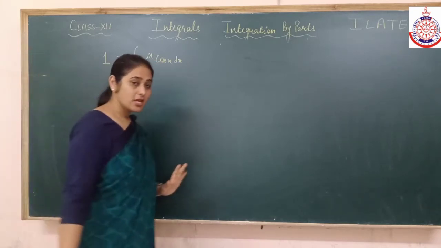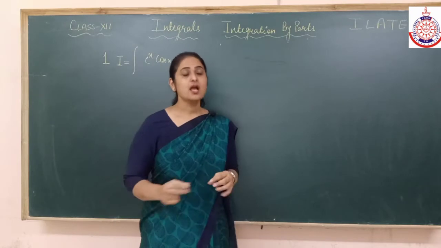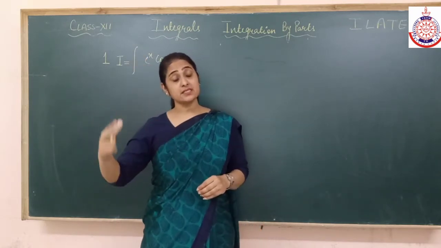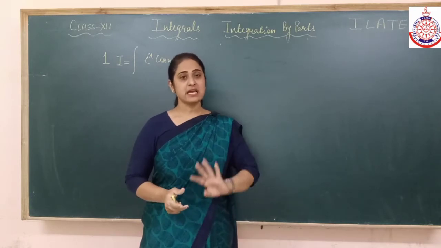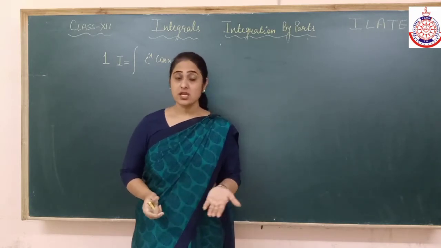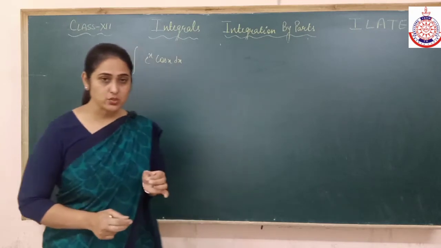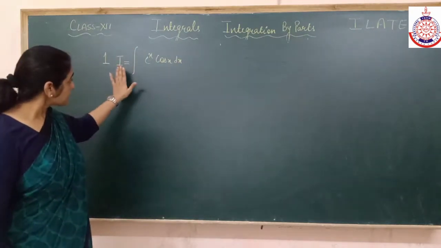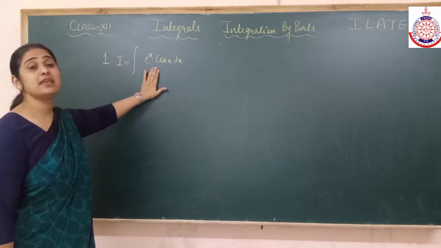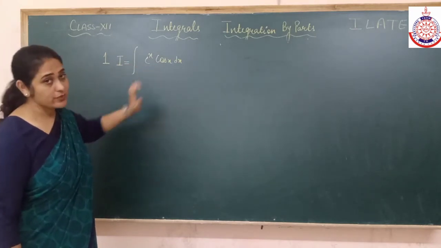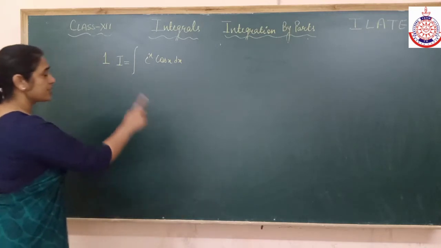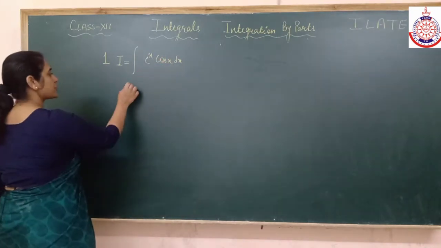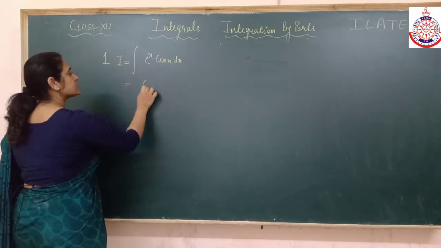e^x will never end, because integration never finishes anything. Differentiation of e^x will remain e^x, and cos will become sin, cos, sin, cos. So I will not come to a point where integration or differentiation gets over. I will come to the point where I get the same integrand which is given to us. So it is a combination of exponential and trigonometric, and trigonometry is the first function. So cos x as it is.